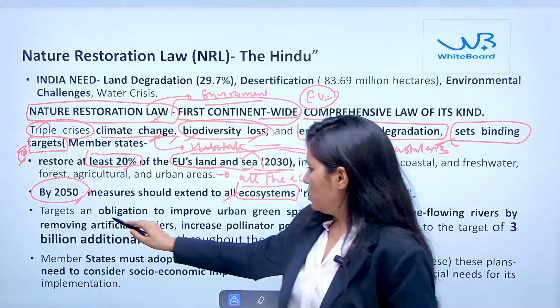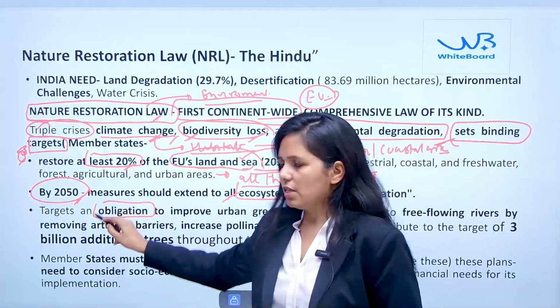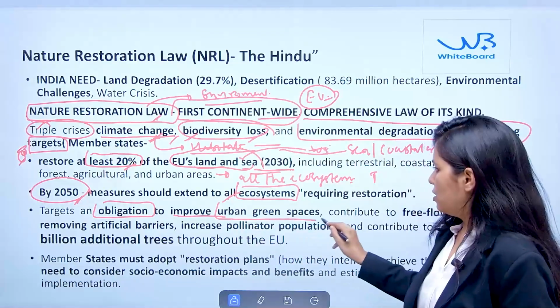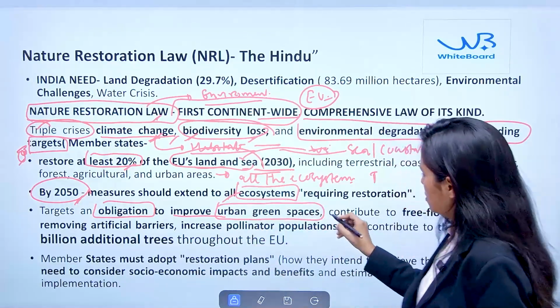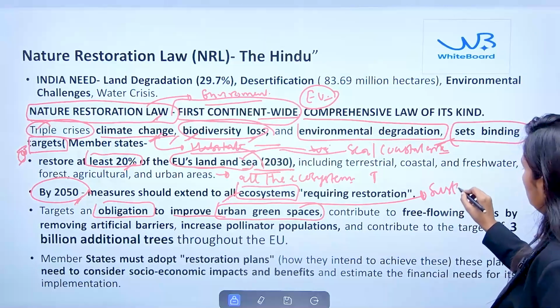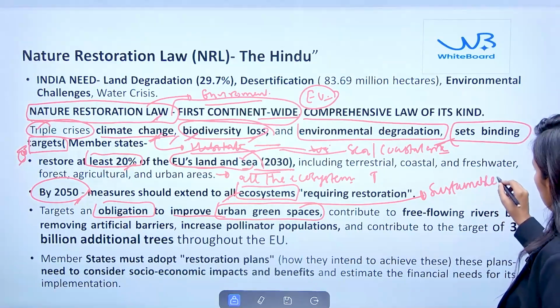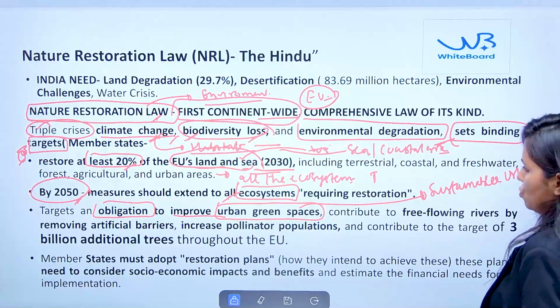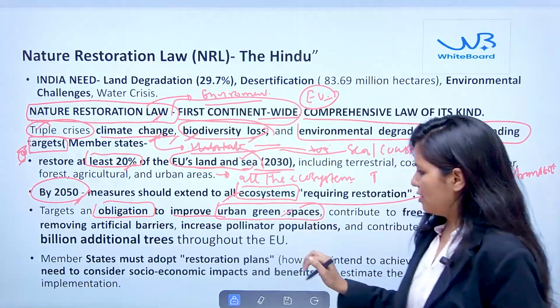Apart from this, there is one more obligation on the members, which is to improve urban green space. Which means this is also promoting sustainable urbanization. So this is about sustainable urbanization.